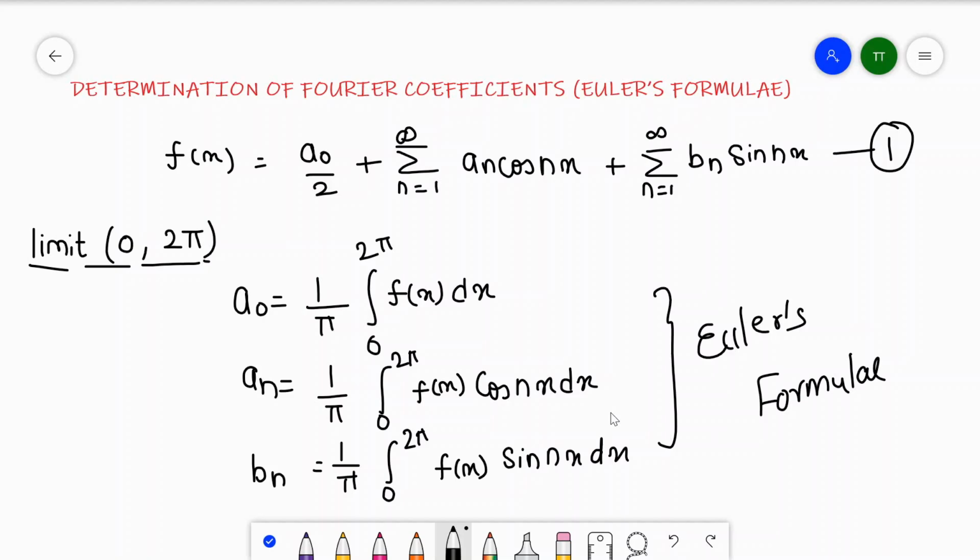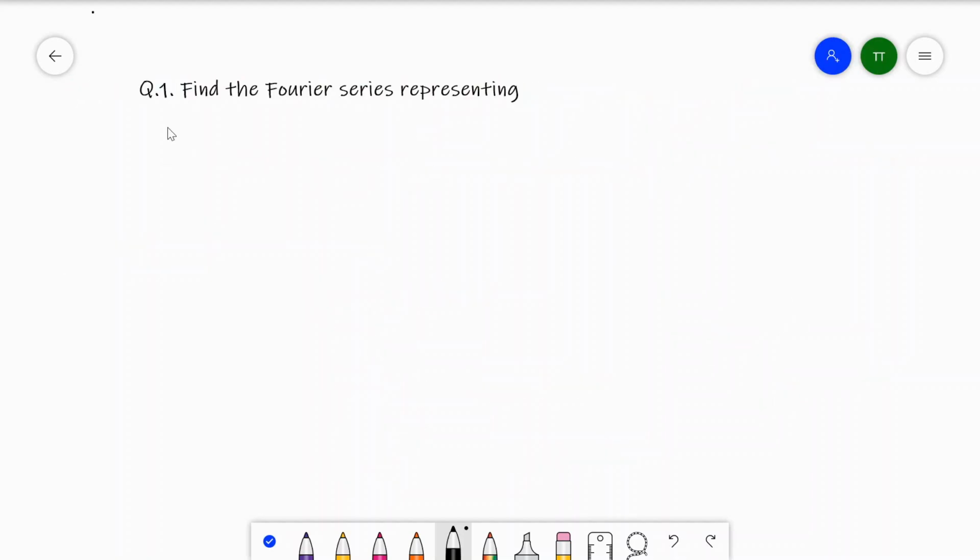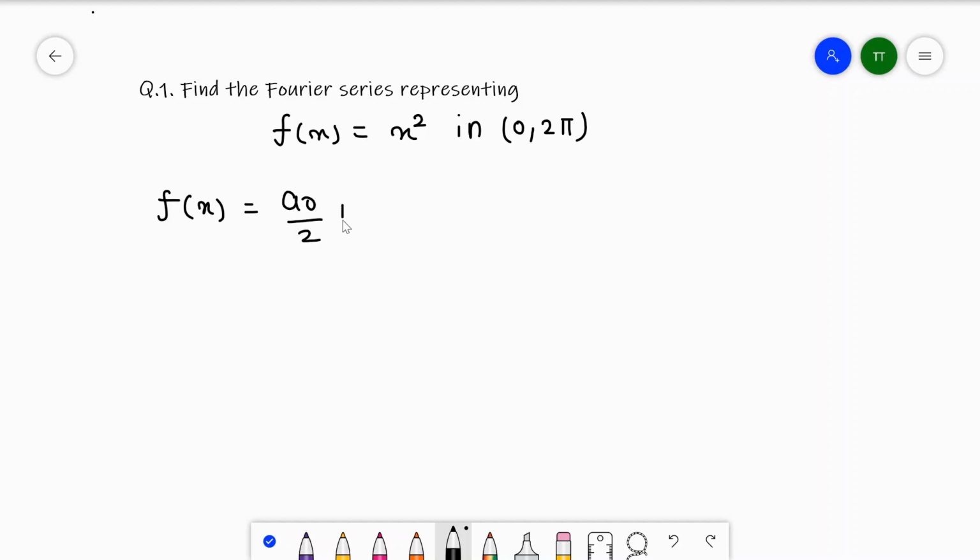So let's solve one question based on Fourier series in the limit 0 to 2 pi. Question number 1: find the Fourier series for representing function f of x equal to x square in limit 0 to 2 pi. Okay, so first of all we will write the formula, that is f of x can be represented as a Fourier series by using this formula a0 by 2 plus summation n is equal to 1 to infinity an cos nx plus summation n is equal to 1 to infinity bn sin nx.